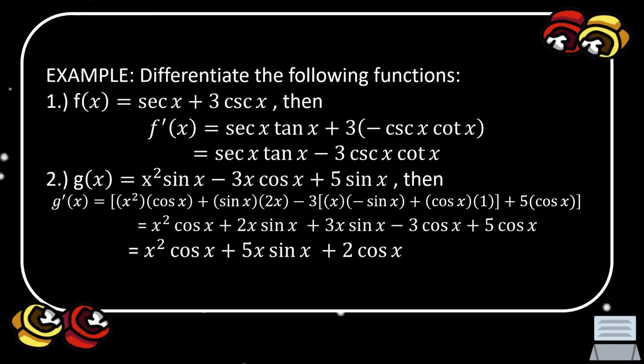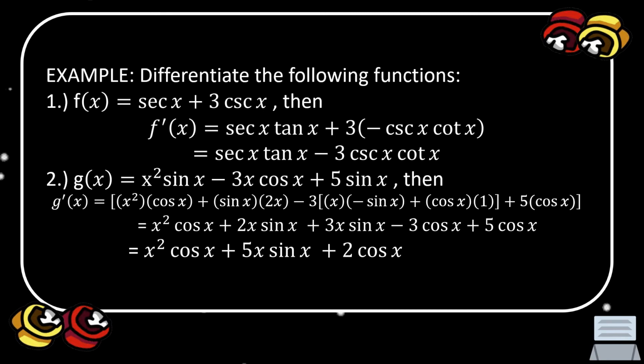Okay, so we are going to multiply x squared times cosine x, because x squared is the value of u, and cosine x is the derivative of sine x. So x squared times cosine x, the result is x squared cosine x, plus v, which is sine x, times the derivative of u. The value of u is x squared, so the derivative of x squared is 2x.